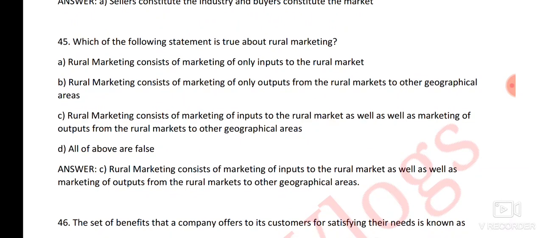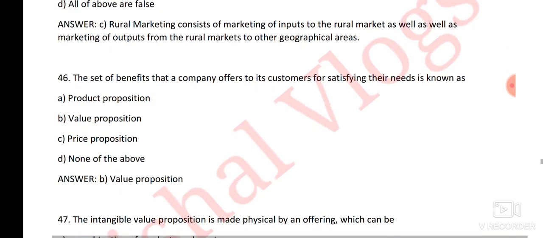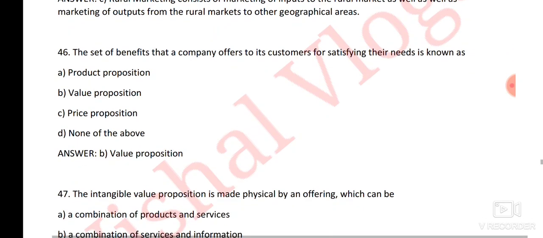Then the right answer is option number C, rural marketing consists of marketing of inputs to the rural markets as well as marketing of outputs from the rural markets to other geographical areas. Next question, the set of benefits that a company offers to its customers for satisfying their needs is known as. Then the right answer is option number B, value propositions.